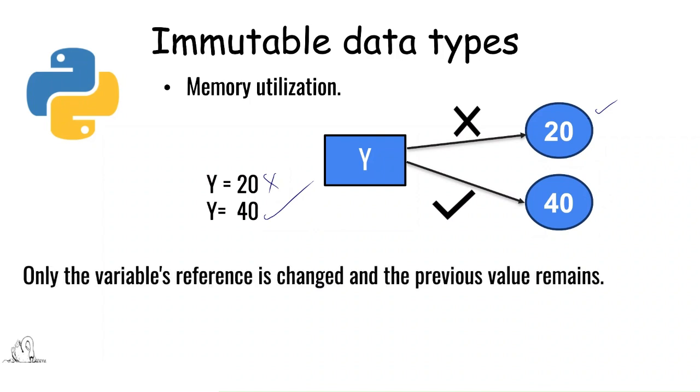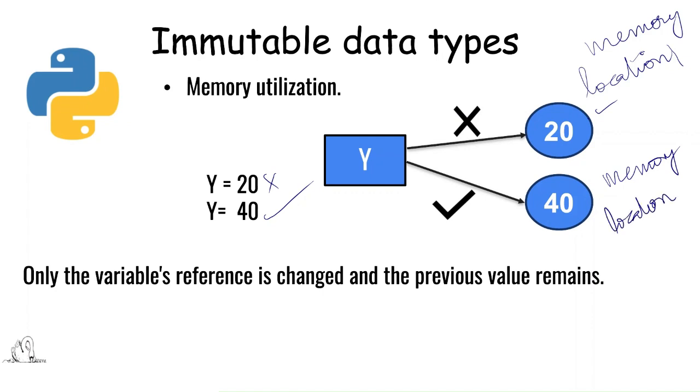So only the reference is changed, which means that when I typed y is equal to 20, 20 is stored in a particular memory location. Let us take an example that it is stored in memory location 1. When I typed y is equal to 40, there is another memory location 2.